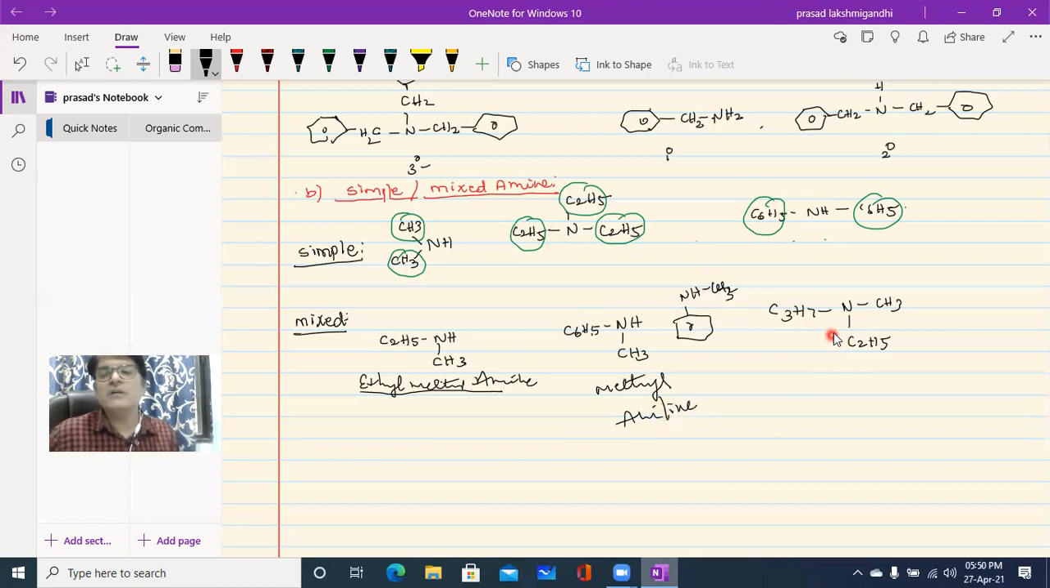What about this one? Different alkyl groups are attached to the nitrogen atom. This one is ethyl, this one is methyl, this one is propyl. According to alphabetical order, which one should be written first? Ethyl, methyl, propylamine. This is the name of the compound. So these are the classification. This is the end of this part.